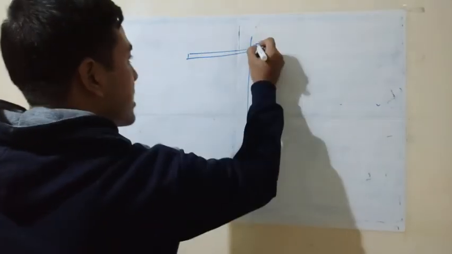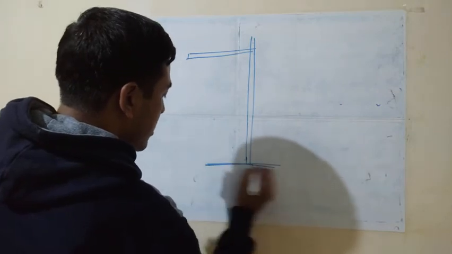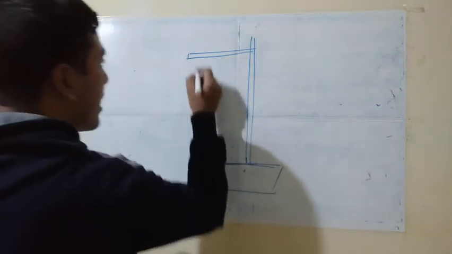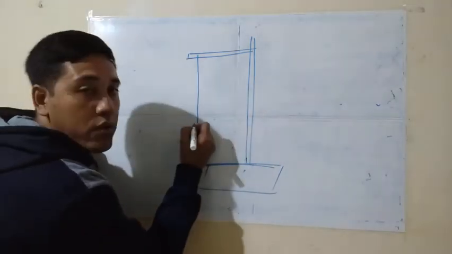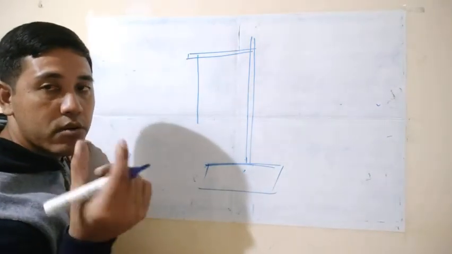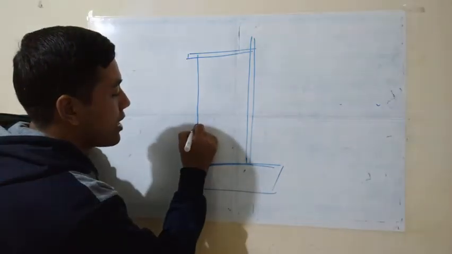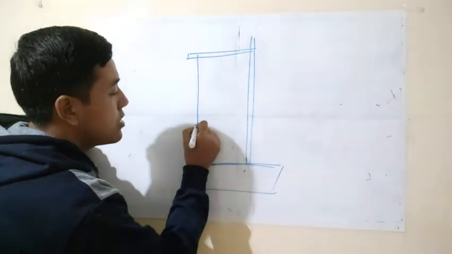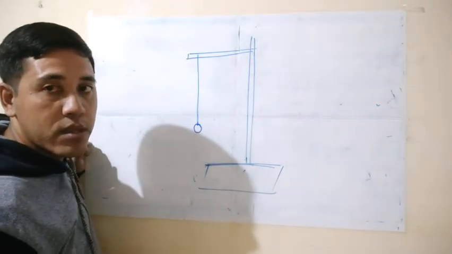You take one burette, which is available in the chemistry lab for volumetric analysis, and you take this. Okay, and you hang one thread. And on this thread, you know the thermocol, you cut a little bit of thermocol, and with the help of a pin, you tie it with this thread. Okay, you keep it like this.